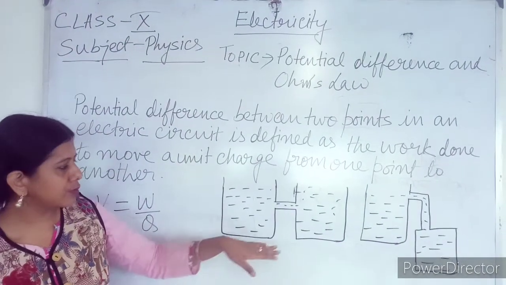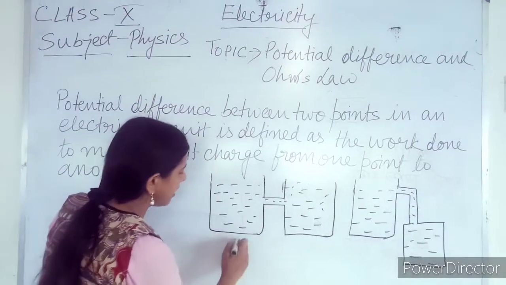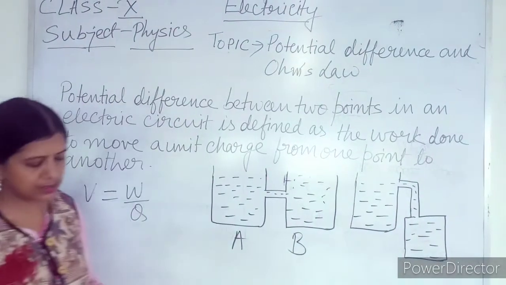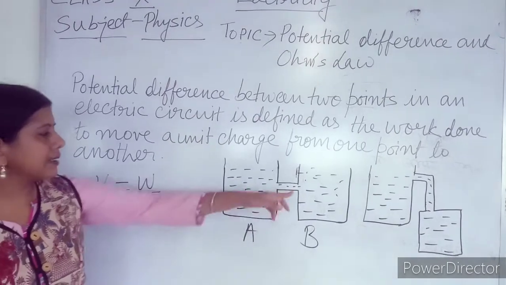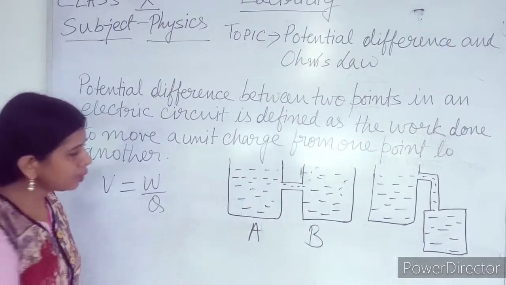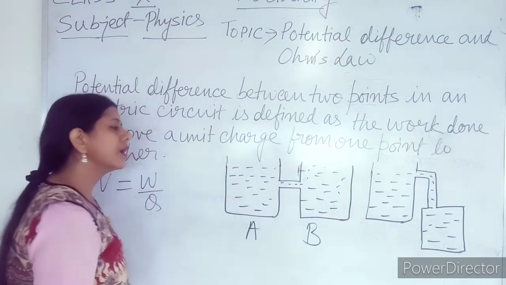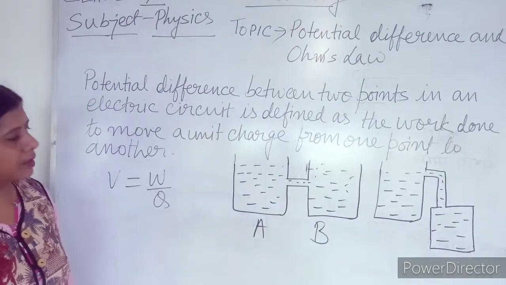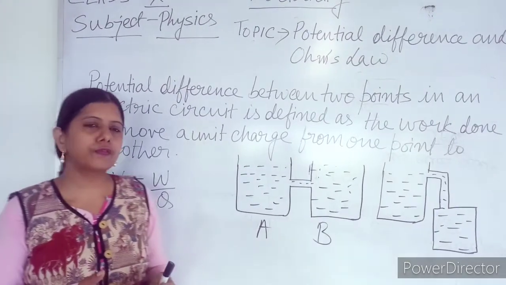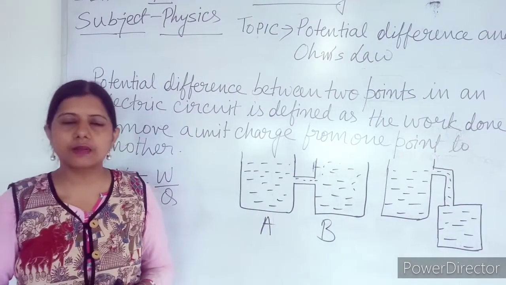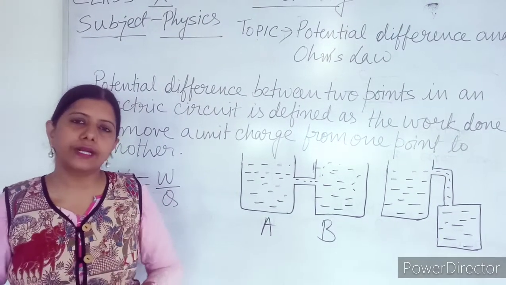For example, I have drawn two figures here. These are beaker A and beaker B, and I have taken water in both. You can see the amount of water in both beakers is the same, and they are joined by a tube. Will there be any flow of water from A to B or from B to A? No, there will be no flow, because the level of water in both is the same. Liquid flows from a higher level to a lower level. That means only if there is a difference in liquid pressure can the liquid flow.